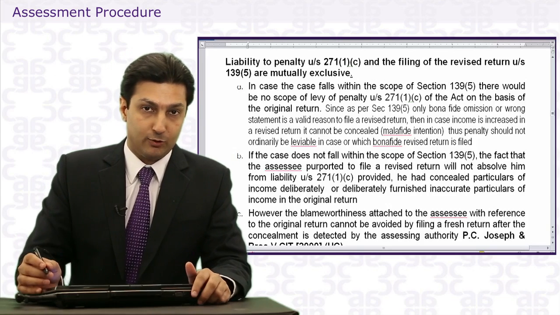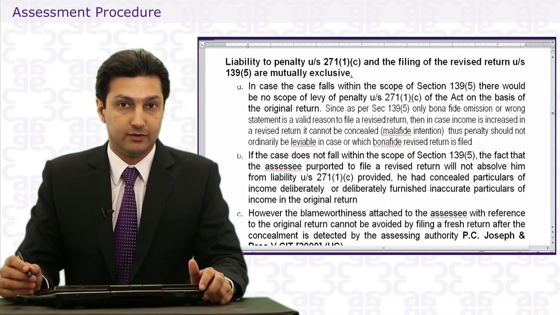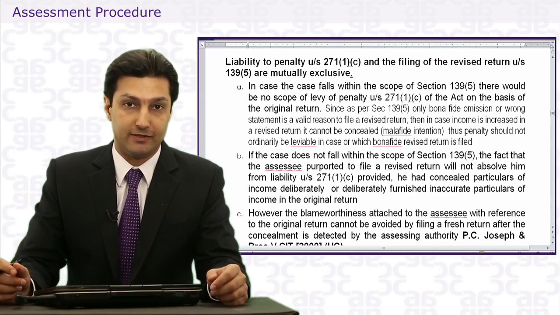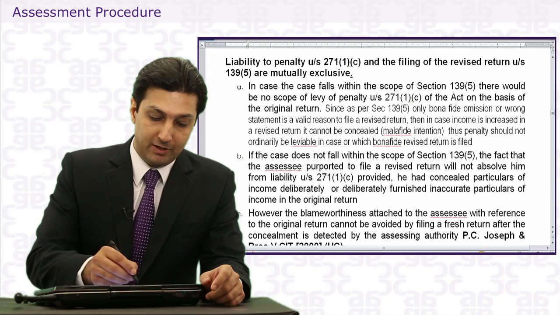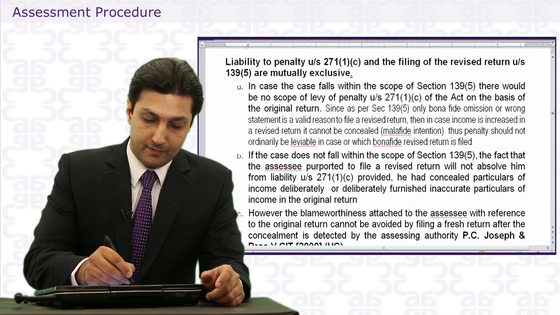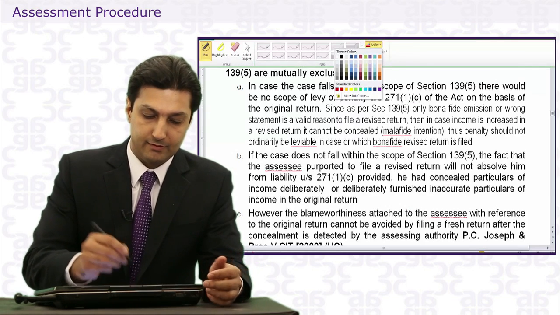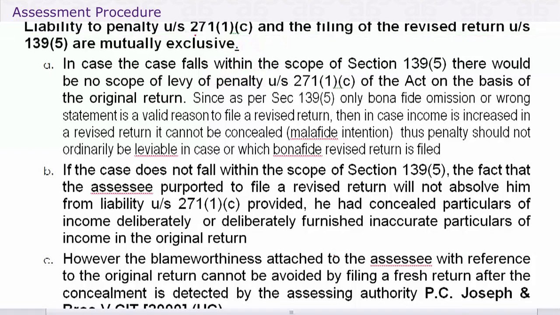Okay, now the judgments are going to be based on whether penalty can be levied on income increased in the revised return. So we say liability to penalty under section 271(1)(c) and the filing of revised return are mutually exclusive.